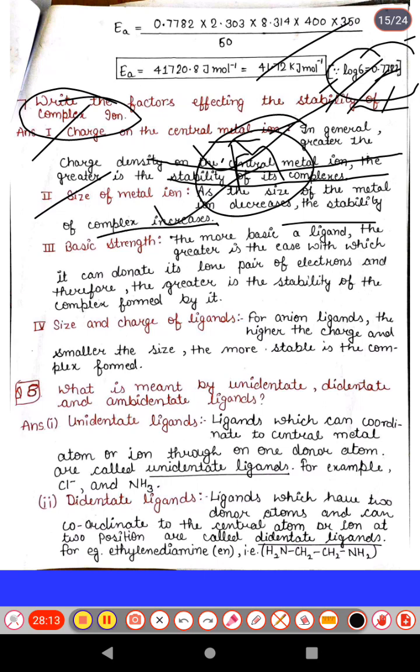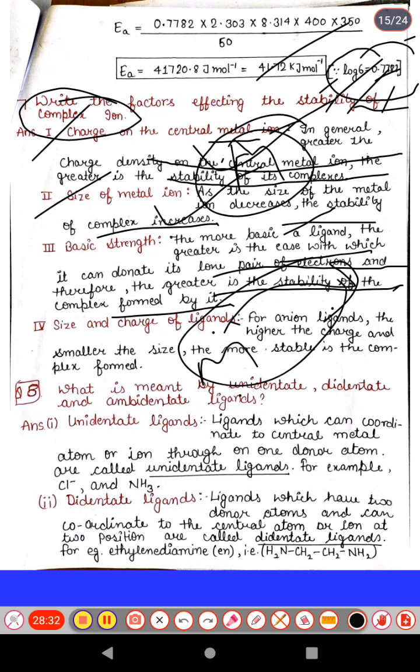Size should be small. Basic strength: the more basic a ligand, the greater is the ease with which it can donate a lone pair of electrons, and therefore the greater is the stability of the complex formed by it. The more basic it is, the more easily it will donate electrons, and the more it donates, the more its stability increases. It means basic strength should be large.